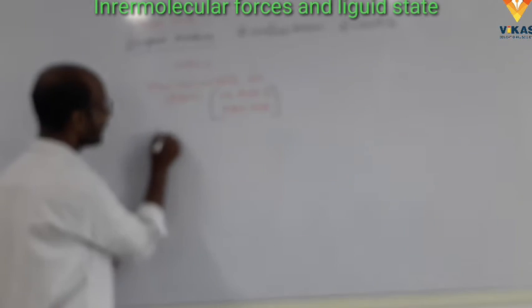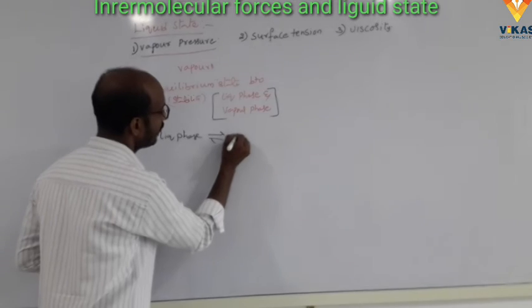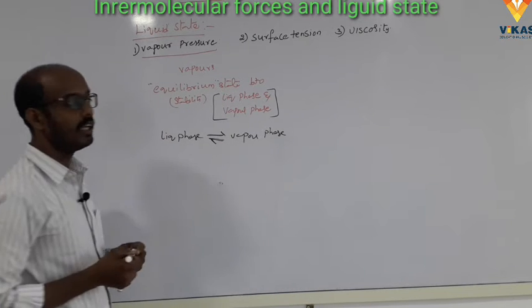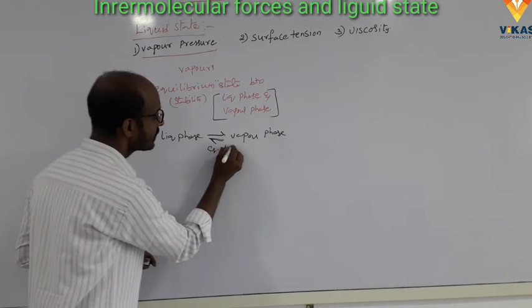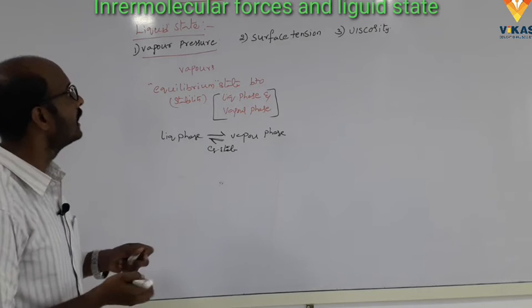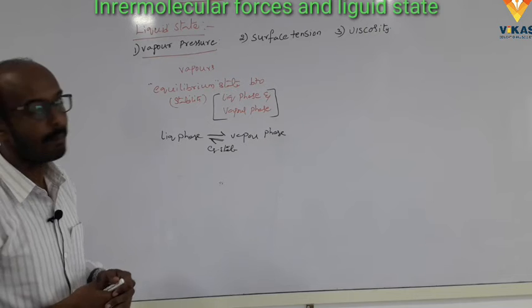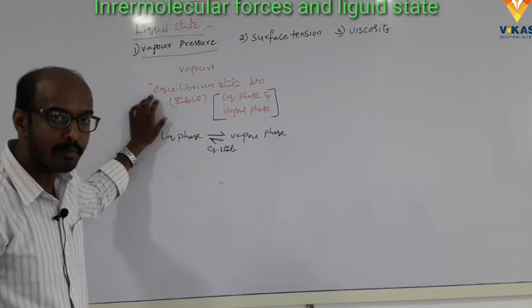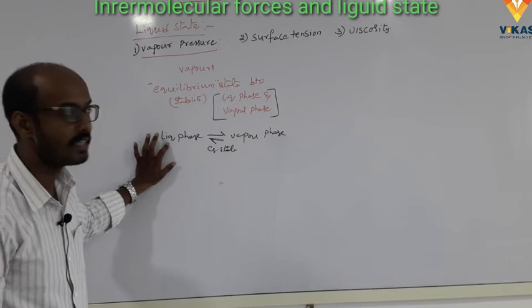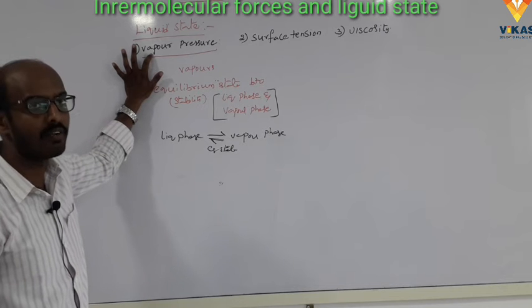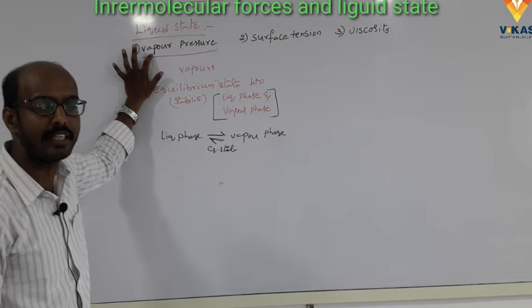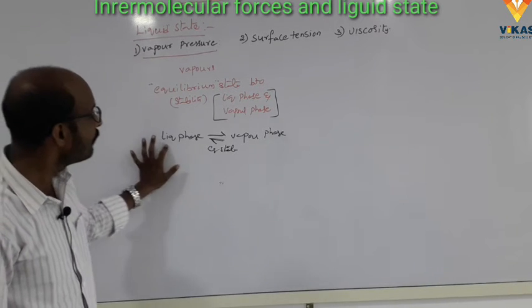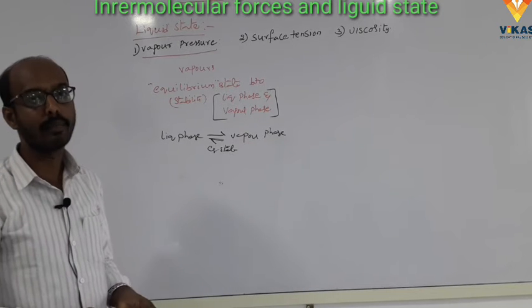The liquid phase and the vapor phase form the equilibrium state; this is called the equilibrium state. The pressure exerted by the vapors to form the equilibrium state between the liquid phase and vapor phase is called vapor pressure. Clear? Once again I will repeat it. The pressure exerted by the vapors which form the equilibrium state between the liquid phase and vapor phase is called vapor pressure.